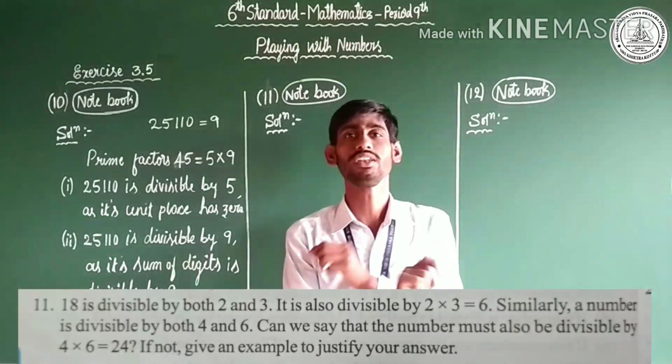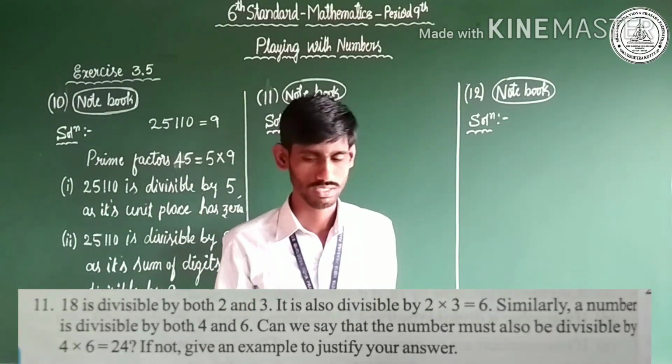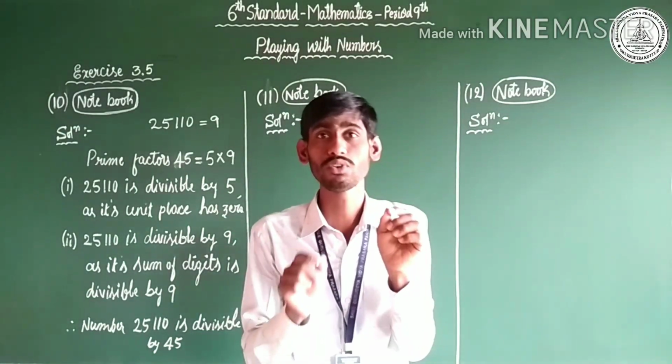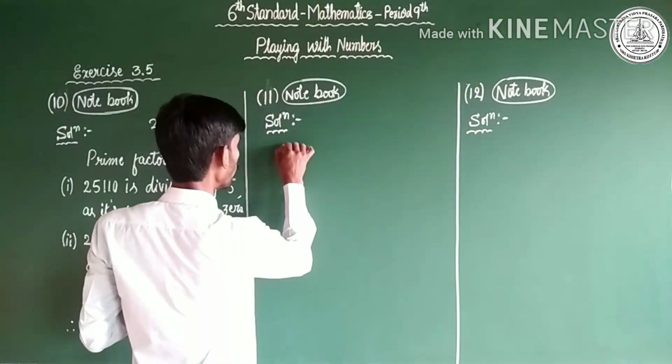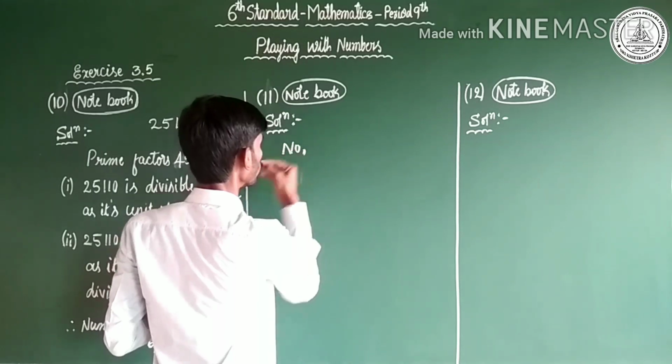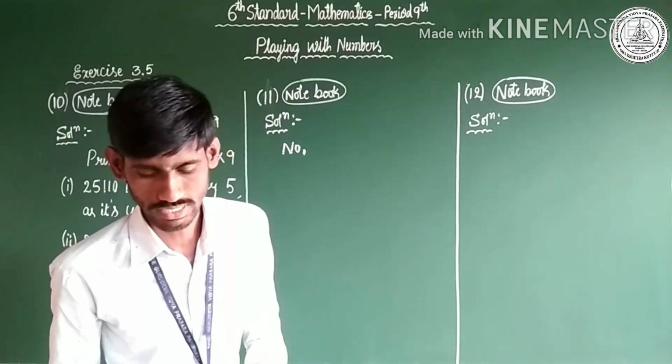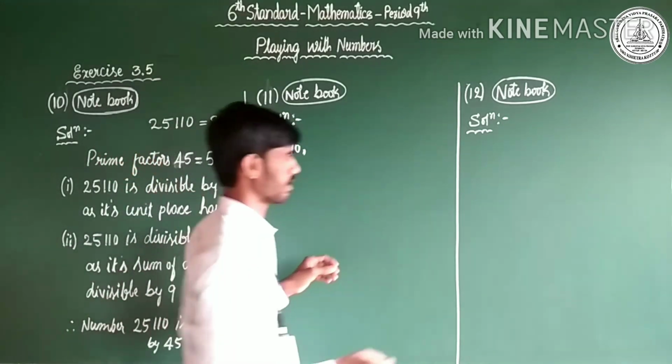Dear Choto, actually not. I would like to give you an example. Let us take an example of 12 and 36.